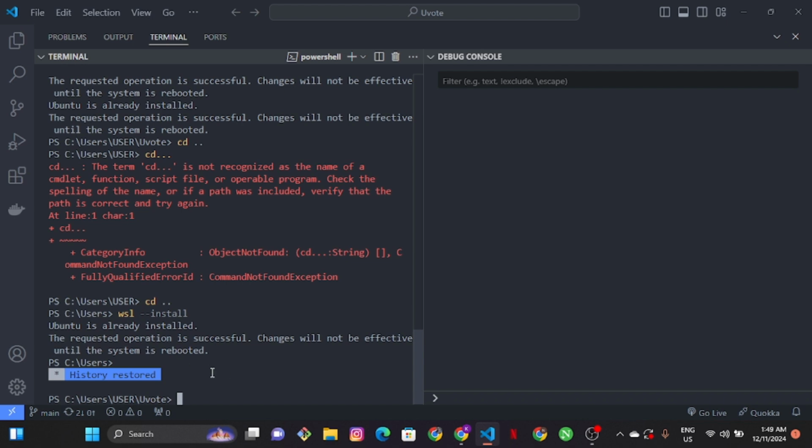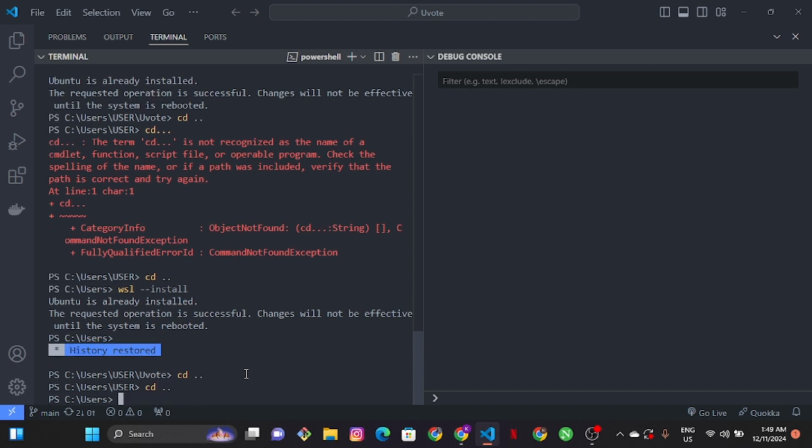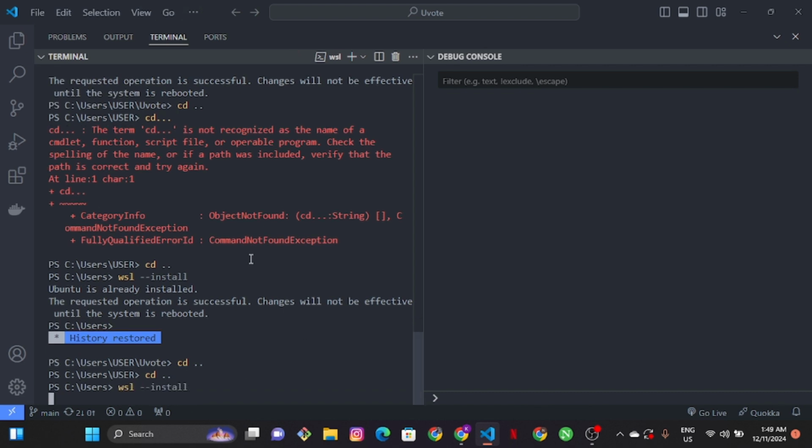Okay, so right now I'm just going to go back to my VS Code and run the code again, so we can run it, because it looks better on VS Code, and I think it's much better to run it on VS Code. So we're just going to cd right here, sudo, and we're just going to go ahead and run the WSL install.